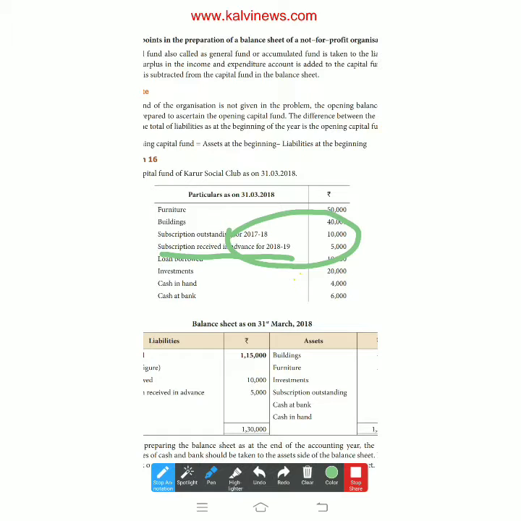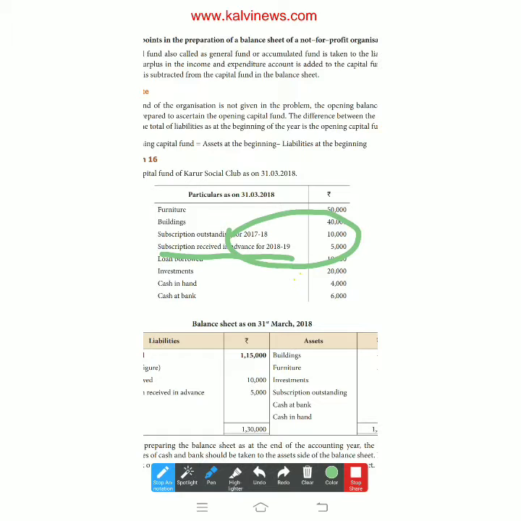When income is receivable in the current year, it is an asset. Very clear? The second one is subscription received in advance for 2018-19. That is for next year.